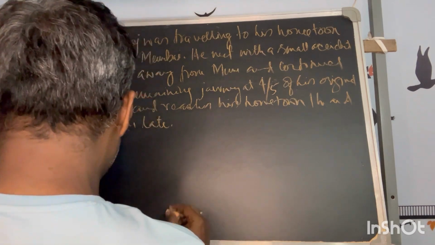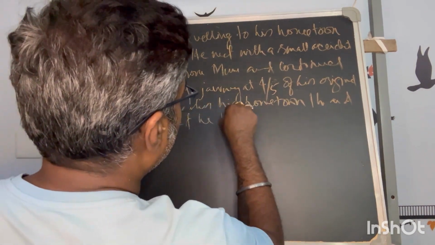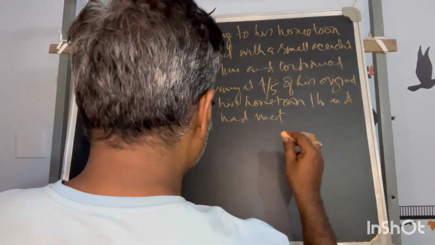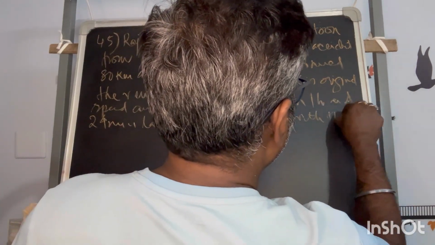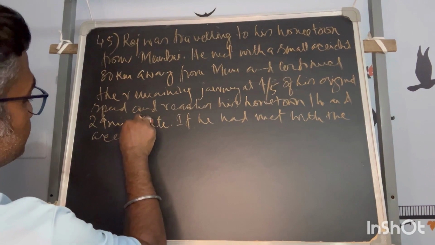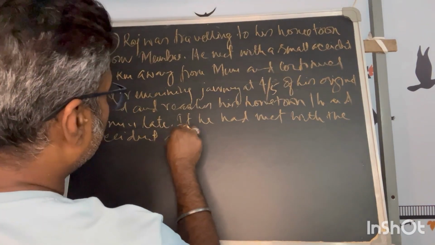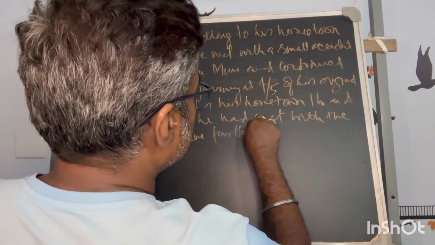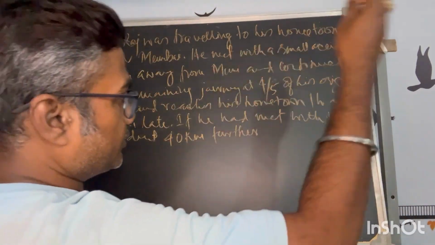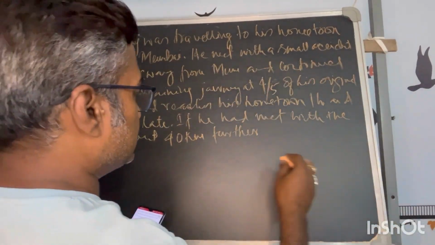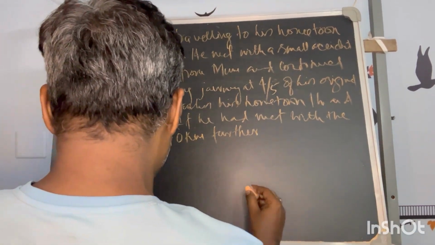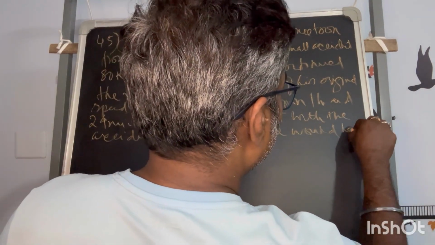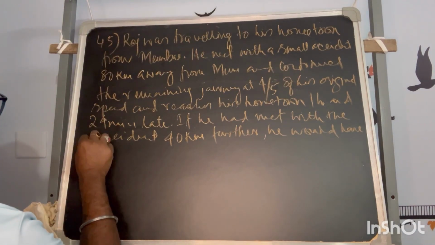If he had met with the accident 40 kilometers further, meaning just 40 kilometers further in the forward journey, he would have been an hour late.